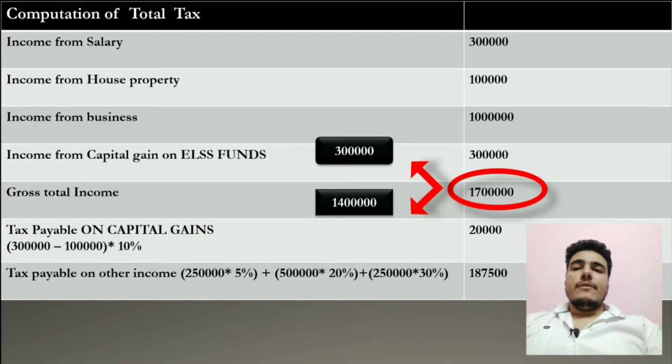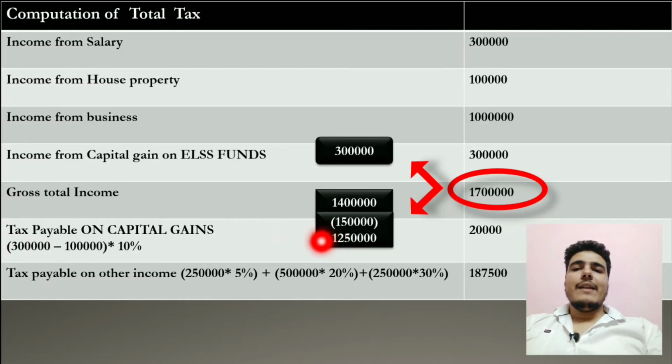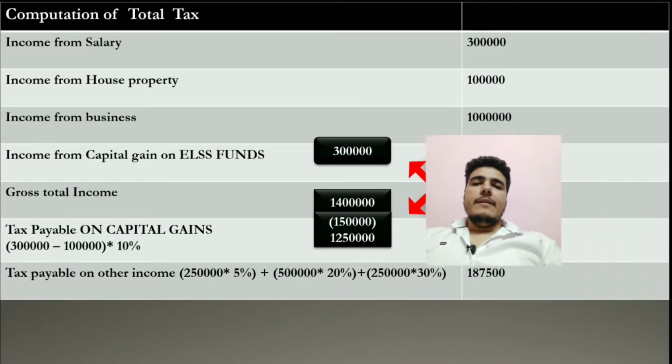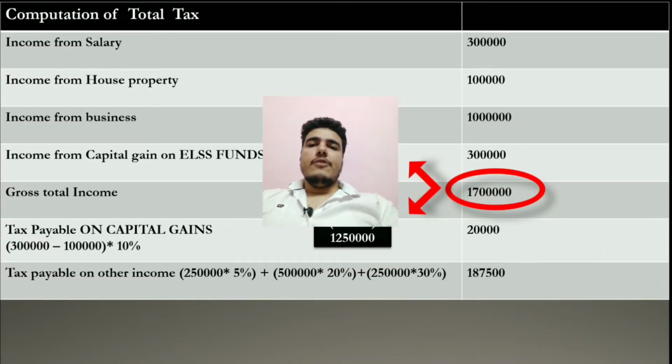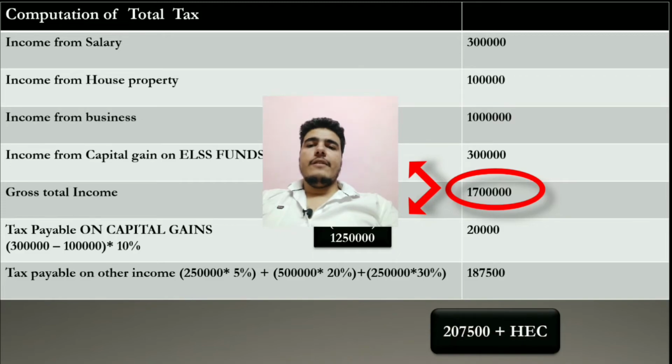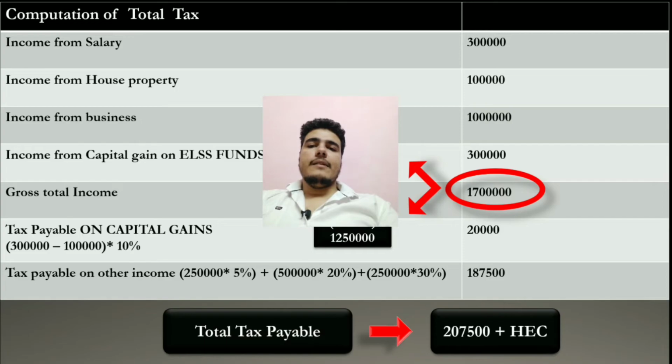And for the other 14 lakhs, if we have invested in other schemes like provident fund or LIC premium, we will get a deduction of 1.5 lakh, and net taxable total income will be 12 lakh 50,000. So tax will be applicable as per slab rate on this income. So total tax payable will be by adding 20,000 and 1,87,500, so it is 2,07,500. It is the total tax payable by the assessee, and plus we have to add health and education cess, that is 4%.